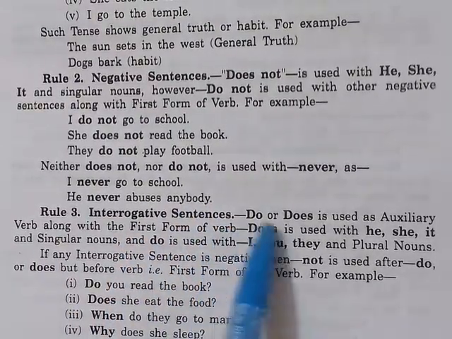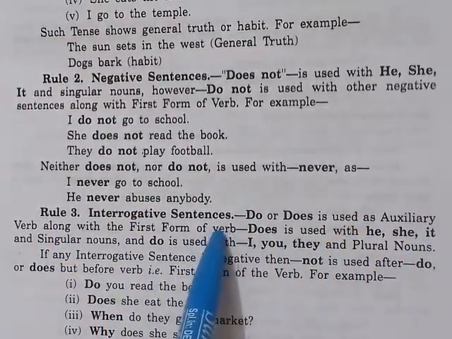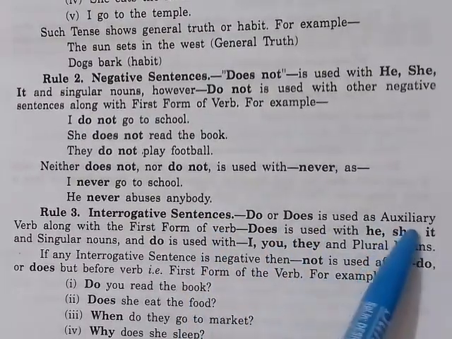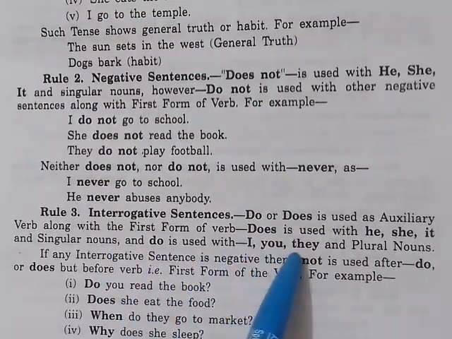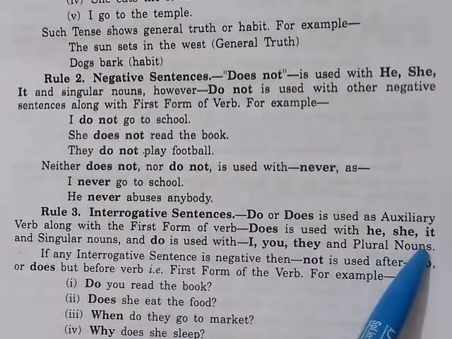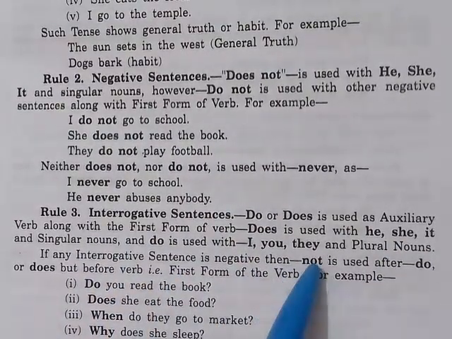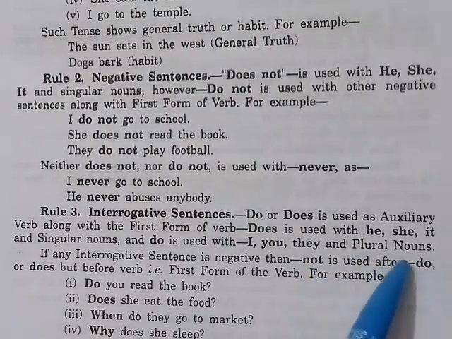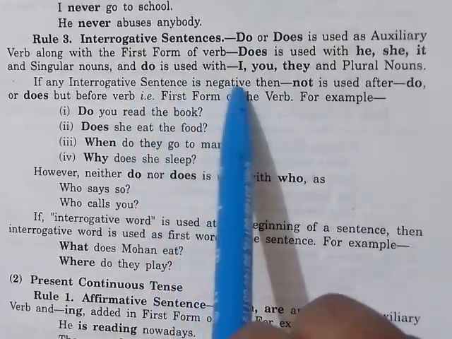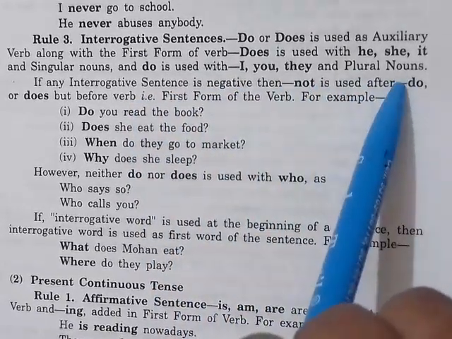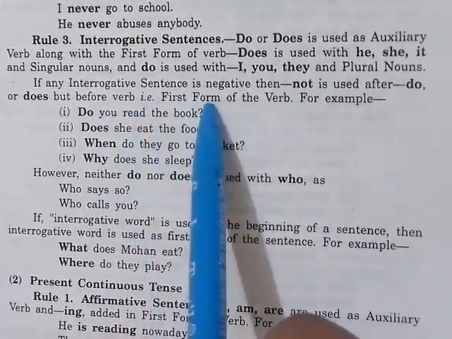Interrogative sentences: do or does is used as an auxiliary verb along with the first form of a verb. Does is used with he, she, it, and singular nouns, and do is used with I, you, they, and plural nouns. If any interrogative sentence is negative, then not is used after do or does, but before the first form of the verb.